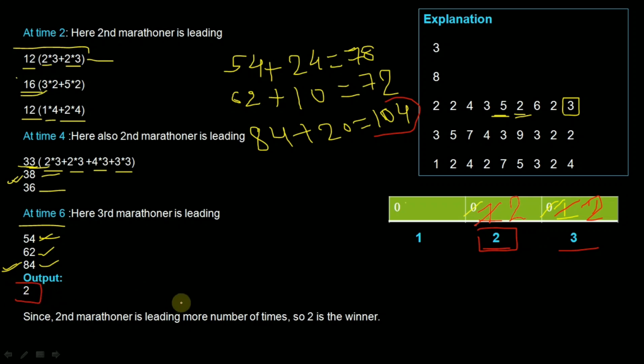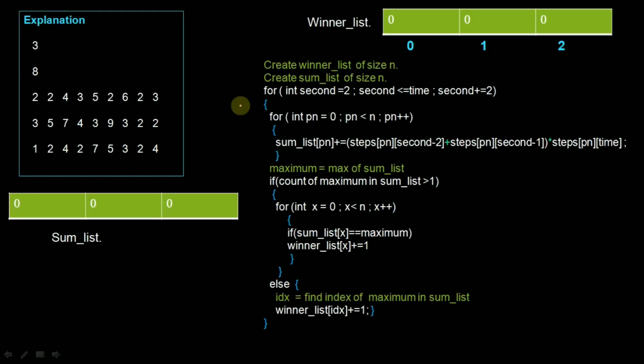Okay, so I hope you understood the problem, and let's see the approach for how we will solve it. Okay guys, come to the algo. The students who know Java, Python or C can easily understand this algorithm. So at the first line we are creating a winner list. We will store the leading points in this list. After that we are creating a sum list of size n. Both will be of size n, where n is the number of participants in the marathon.